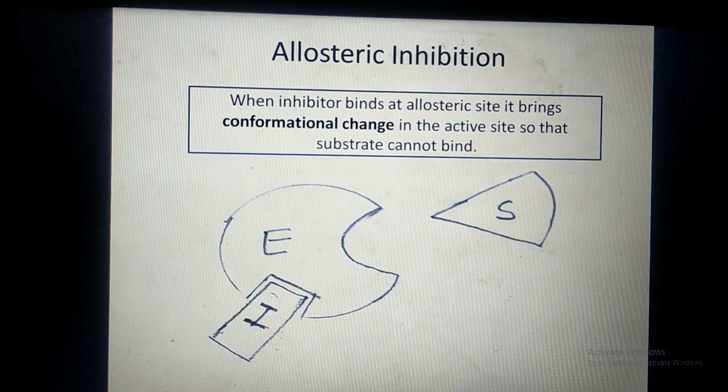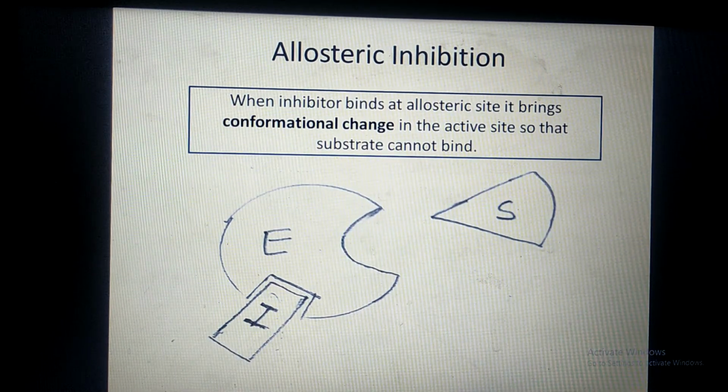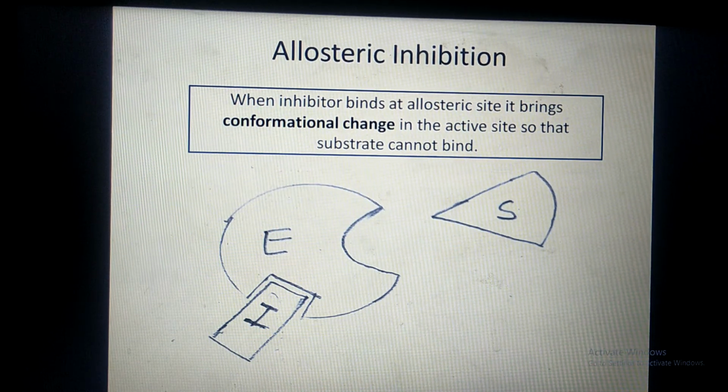Now, one thing you have to remember: when the concentration of inhibitor is more, then the inhibitor binds at the allosteric site of the enzyme and brings a conformational change in the active site of the enzyme. Are you seeing the active site of the enzyme? See the difference between this active site and this active site.